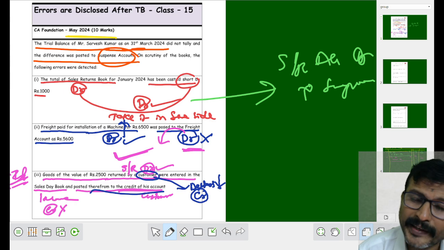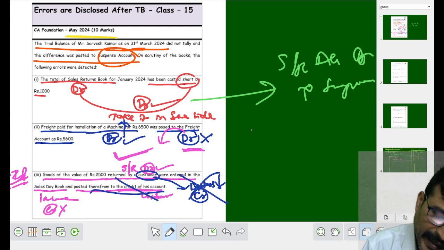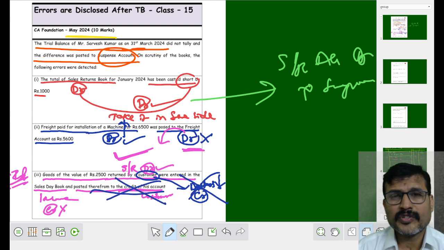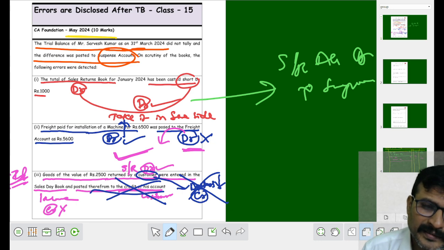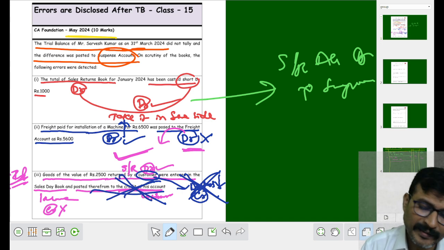Customer account was credited by you. So when you credited the customer, the debtor account is not to be touched because the debtor account is correctly entered. Did you understand what I told? When the goods are returned by a customer, sales returns is to be debited, customer is to be credited. Here they have credited the customer. When they credited the customer, the customer or debtor is not to be taken for your rectification. Then what is left out?